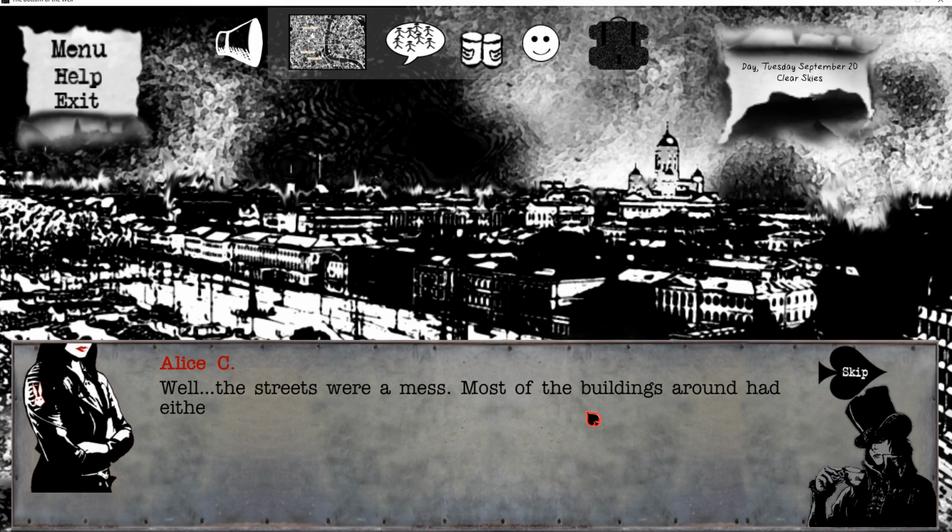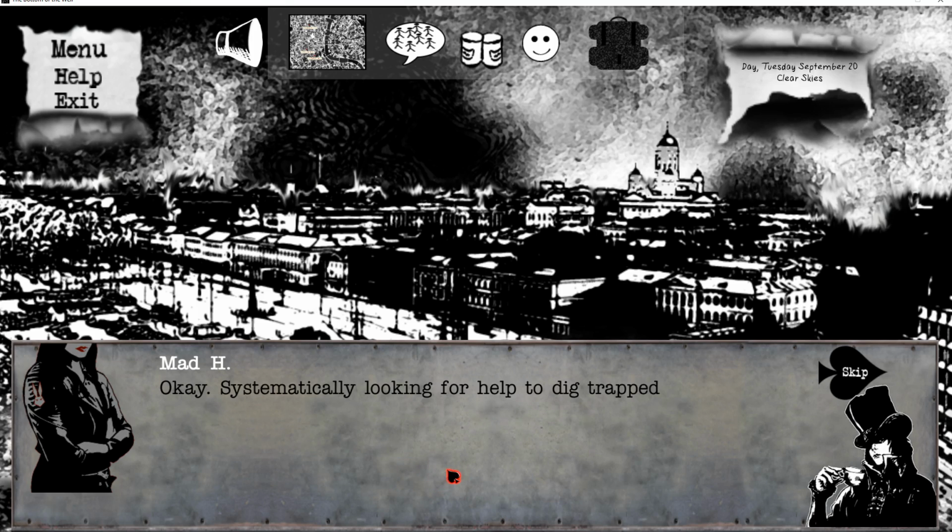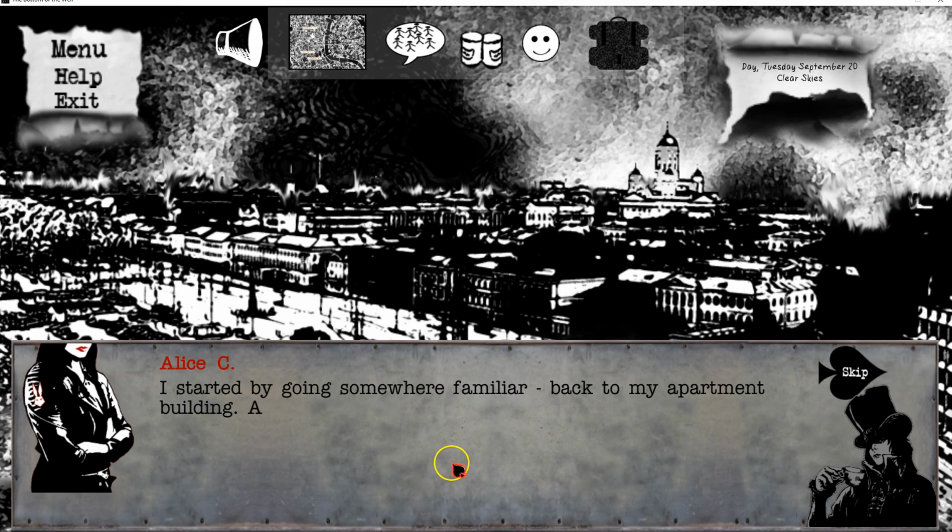Well, the streets were a mess. Most of the buildings around had either burned or collapsed from some shockwave or other. I wandered around shouting for a while until I decided I needed to be more systematic about it. Okay, systematically looking for help to dig trapped people out of an underground shelter. How do you do that? Well, I started by going somewhere familiar, back to my apartment building, and lo and behold, there it stood, or half of it, anyway.